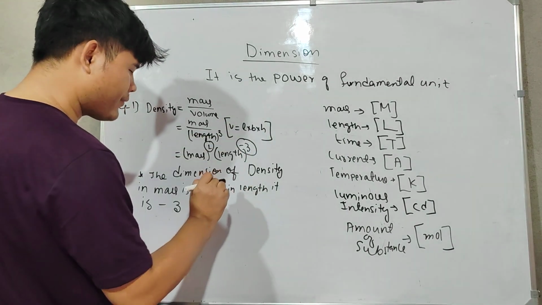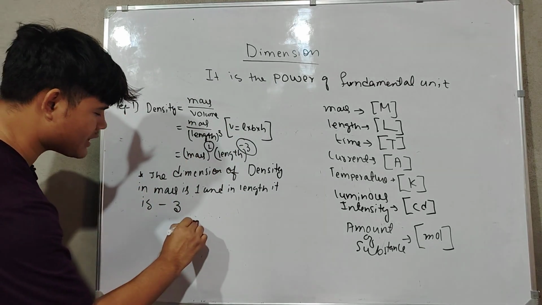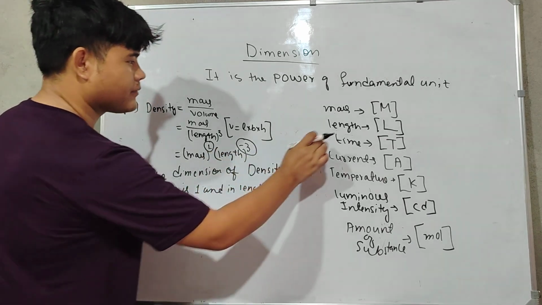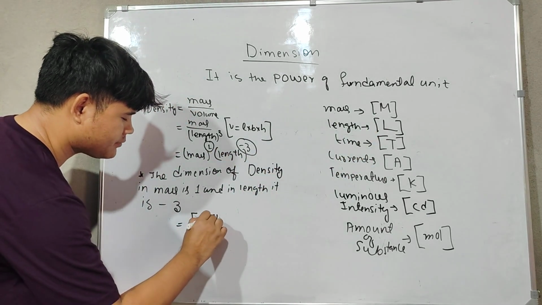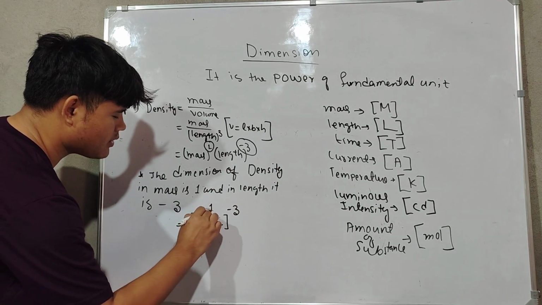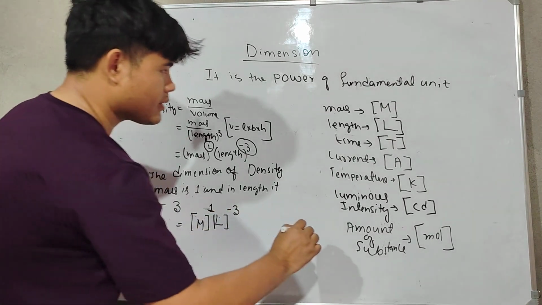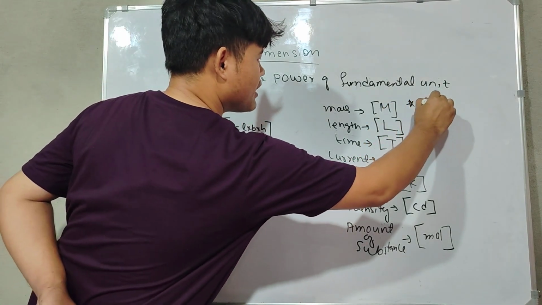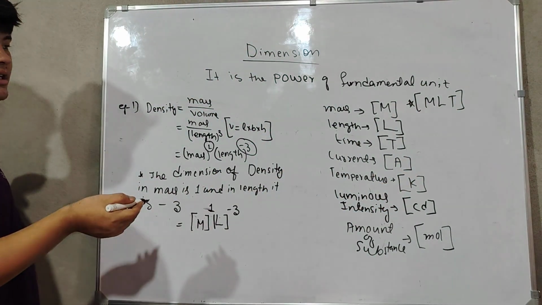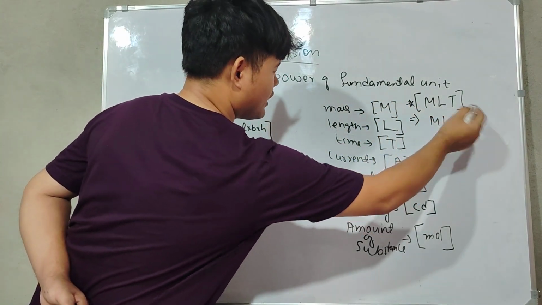So that means this mass can be written as capital letter M, instead of being written in brackets. This is a system of writing. And length can be written as capital letter L, right? And its power is -3 and its power is 1. So dimensions can be written like this. And one thing you should remember, it should be written in the form of MLT, okay? M should come first, after that L and T.